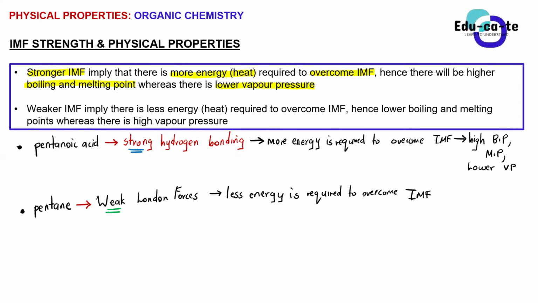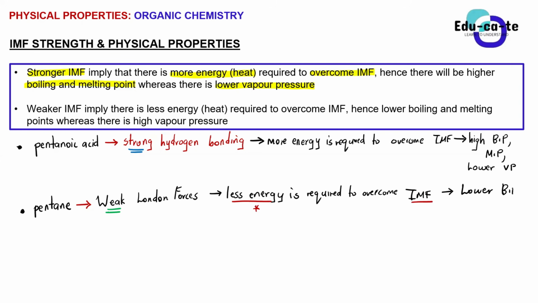Similarly here, if our molecules have got weak London forces, such as the molecules of pentane, because it's an alkane, they've got very weak London forces, then we won't require that much energy. Less energy will be required for us to overcome these intermolecular forces. So what does that mean about the boiling point and the melting point? Are they going to be higher or lower? They're going to be lower, yes. So we're going to have a lower boiling point.